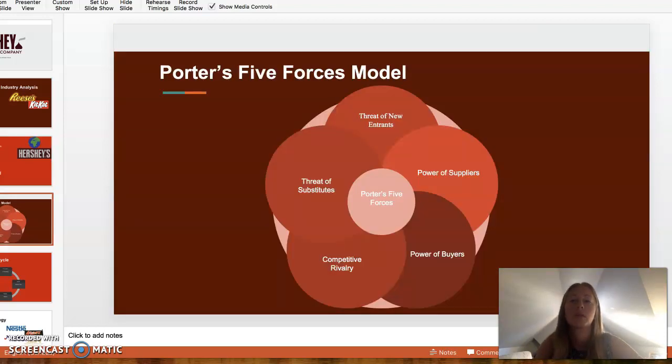So another model that was discussed was the Porter's Five Forces model. And it's a model that deals with the threat of new entrants, bargaining power of buyers, the bargaining power of suppliers, threat of substitute products, and rivalry within the industry.